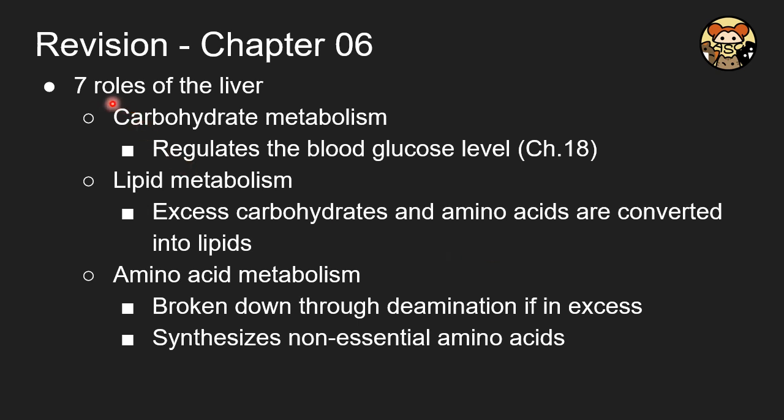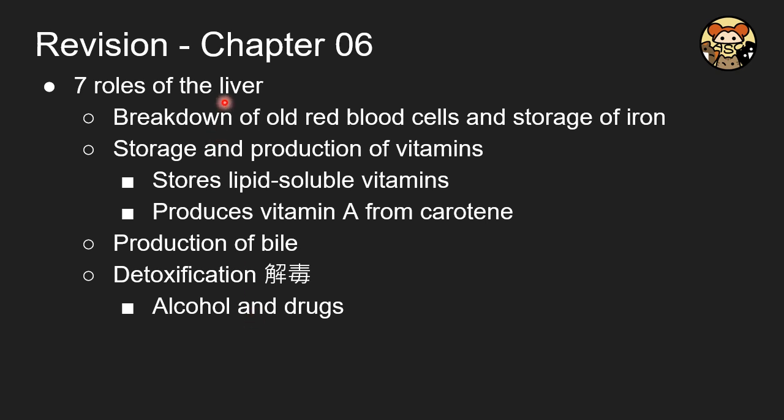So it brings us to the 7 roles of the liver. The liver is involved in the metabolism of carbohydrates, lipids, and also amino acids, especially for amino acids, because you have to break down the excess protein. And the liver also breaks down old blood cells and stores iron, and it also produces and stores vitamins and produces bile, as we covered in the whole chapter 6. And finally, the liver is also responsible for detoxification.